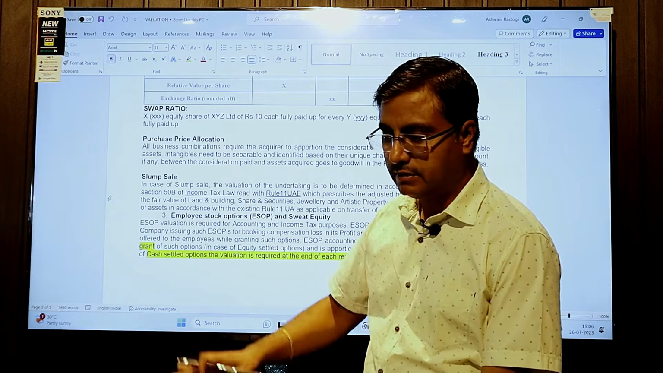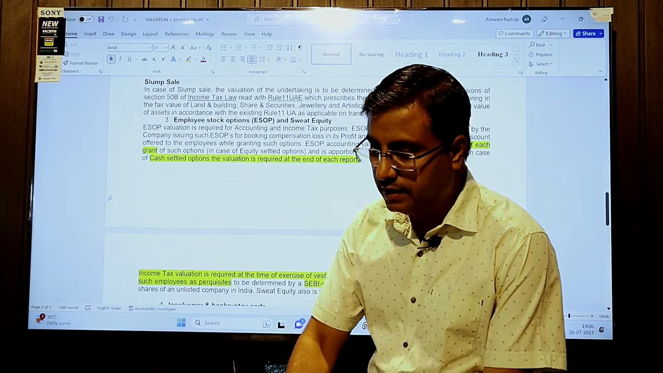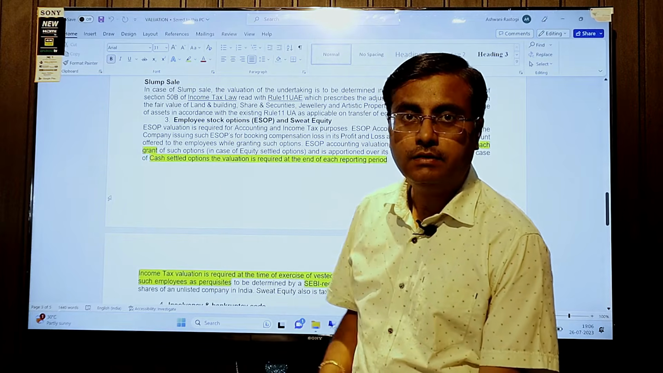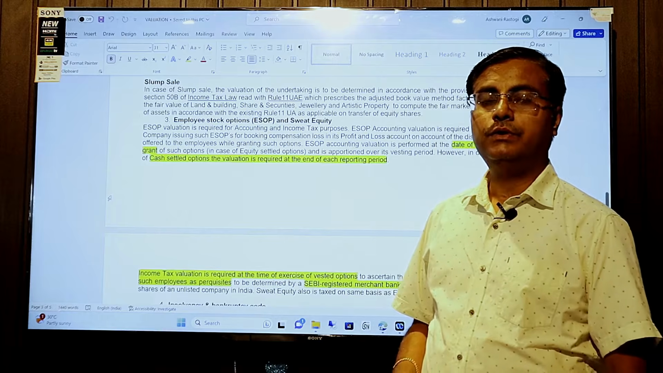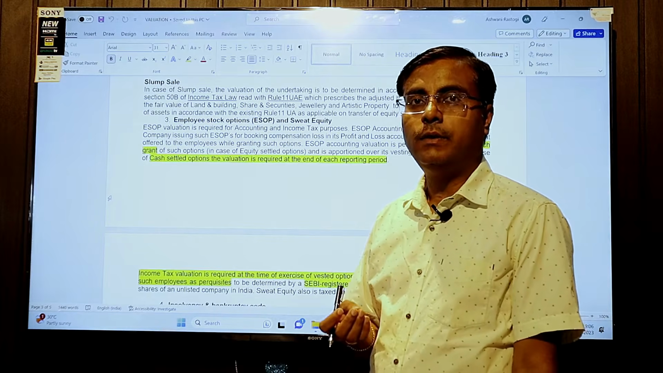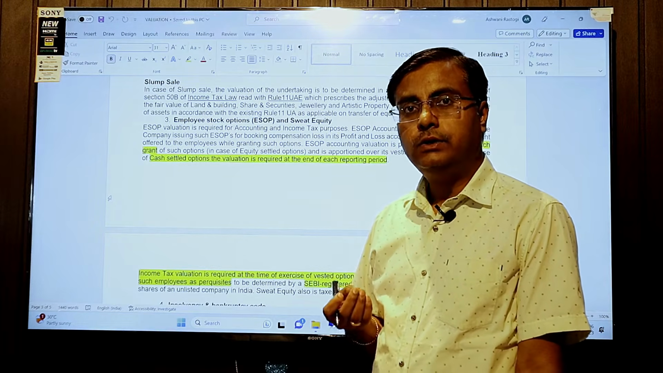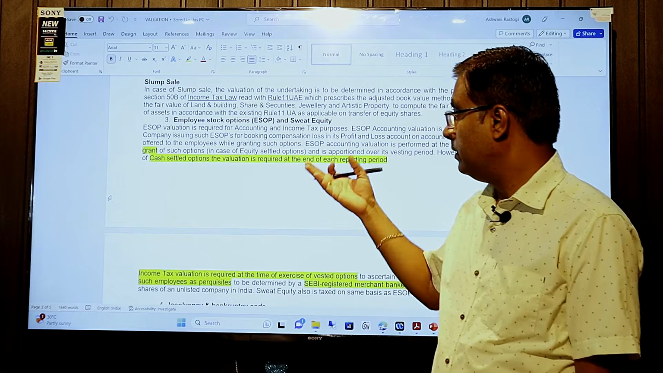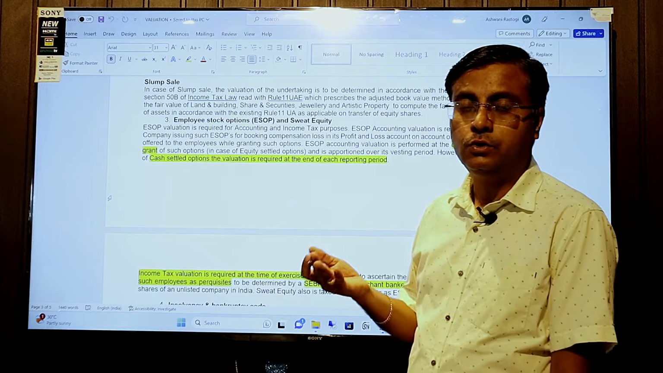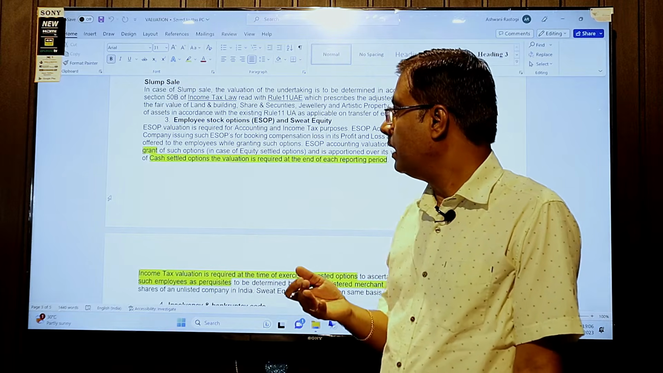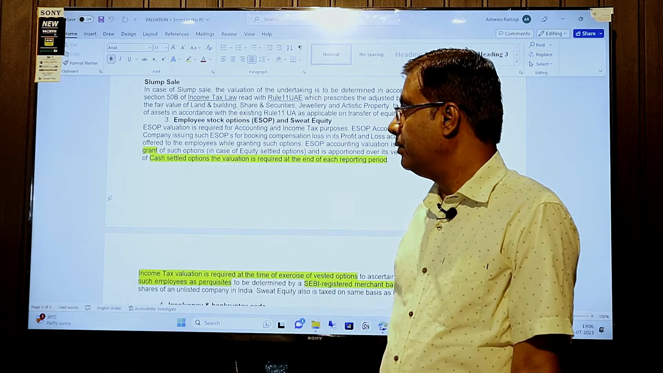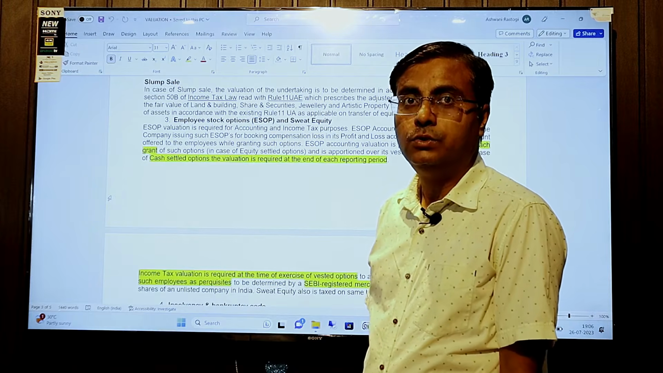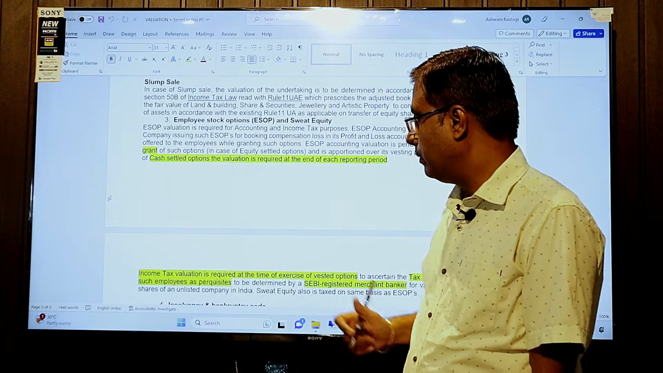In case of slump sale, we also need to determine ESOPs. There is a concept of ESOPs. Suppose you grant some ESOPs to your employees, you need to determine the fair value of the ESOPs that needs to be charged to the P&L account. In that scenario, for Ind AS 102 purposes, you require a valuation from a registered valuer.